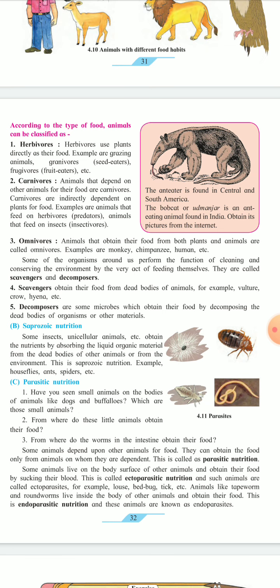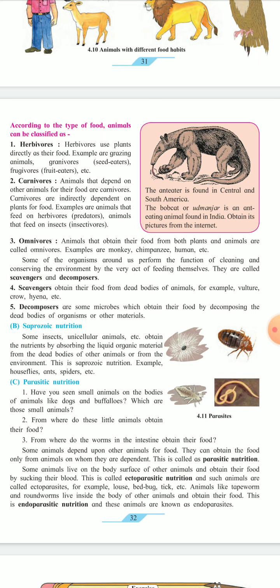And carnivores indirectly depend on plants for food. For example, we can say that carnivores feed on herbivores and insectivores. It means the animals which eat other animals are known as carnivores, and indirectly they depend on plants. How?